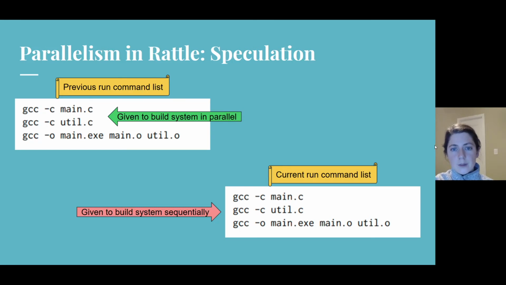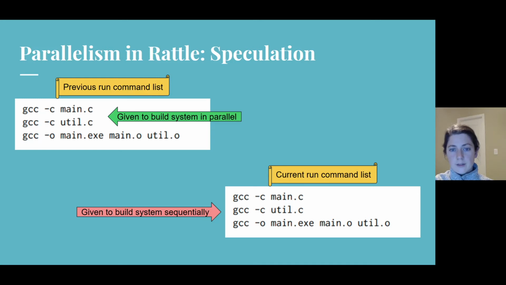To explain in a bit more detail how speculation works, remember that Rattle has no knowledge of the commands it will be asked to run during a build. Therefore, Rattle uses the command list from the previous run to try and predict which commands are going to be executed during the current build. And Rattle uses the information about which files a command read and wrote from the previous run to determine which commands it can safely speculate in parallel.